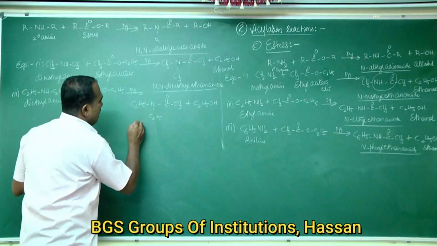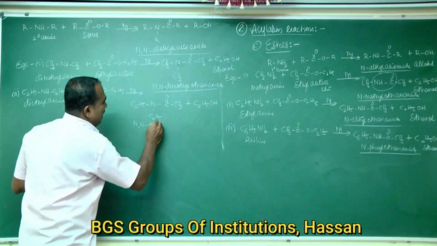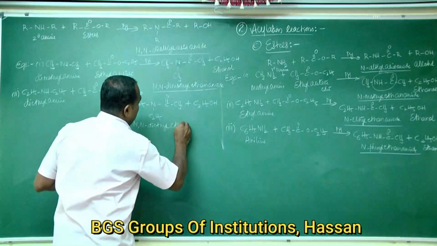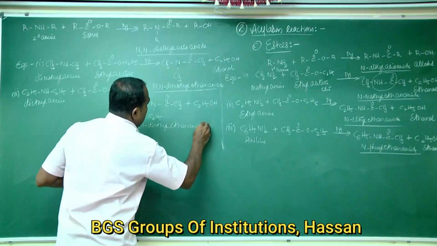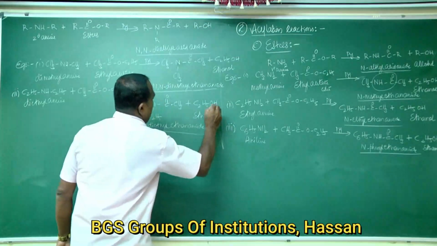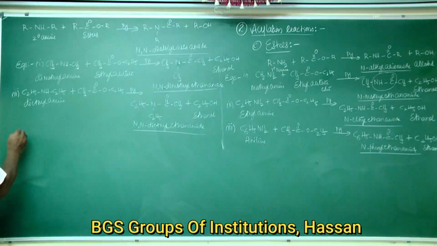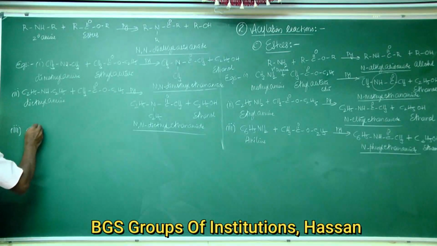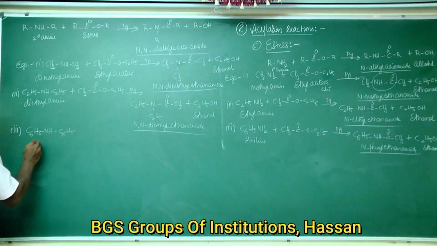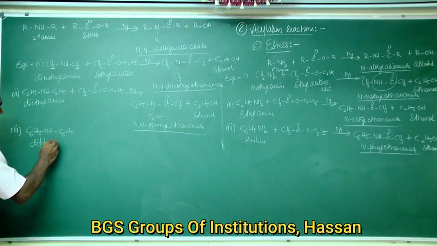This is N,N-diethyl ethanamide, and the other product is ethanol. The third example for this reaction, esters with a secondary amine, is C6H5NHC6H5, that is diphenylamine.